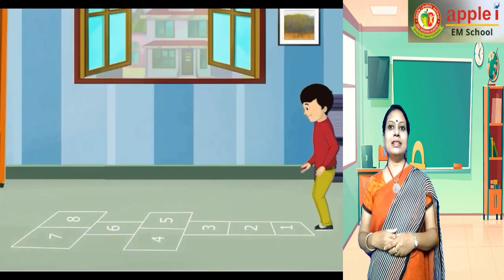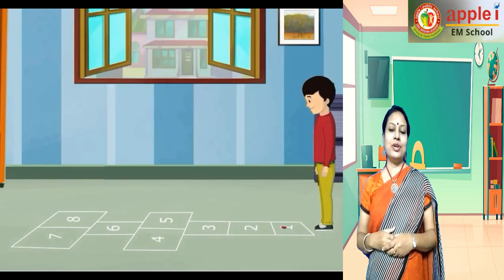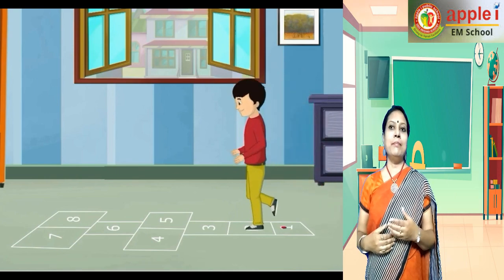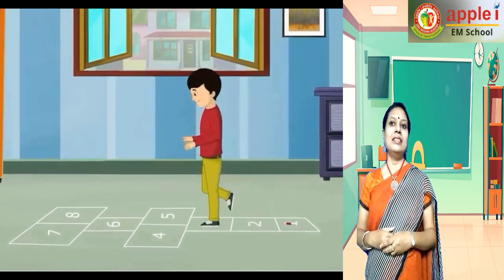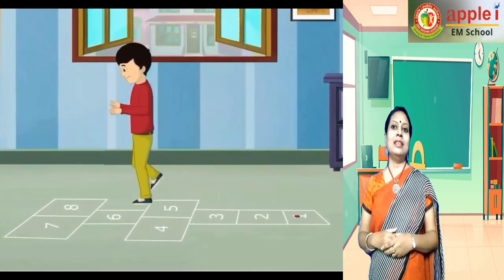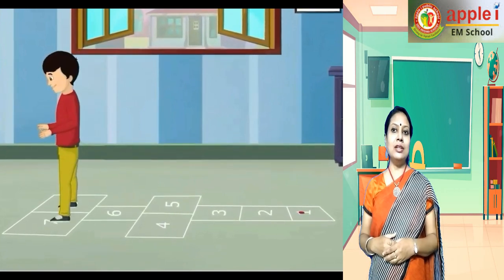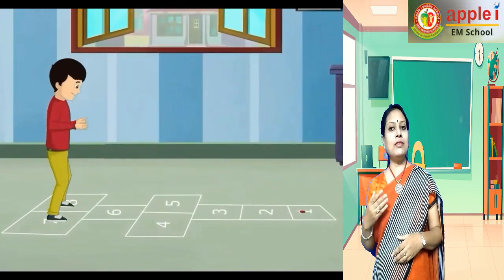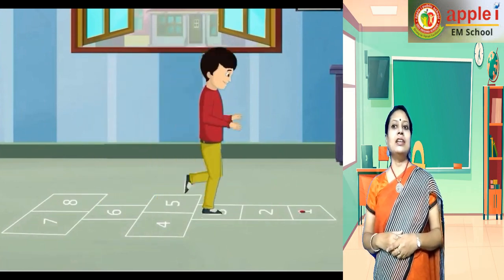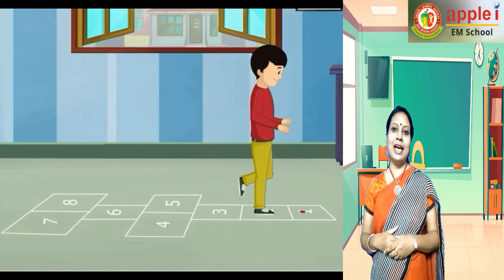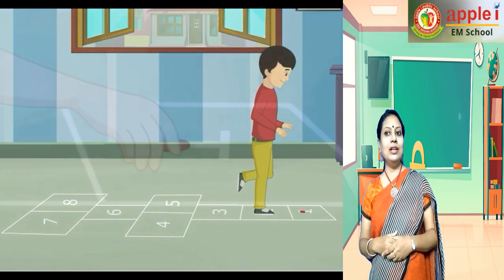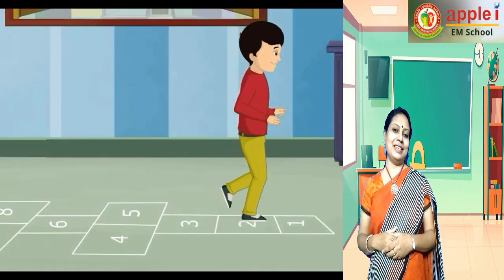Hopscotch is a simple yet skilled game. It requires physical agility and swiftness and tests the player's balance and precision. This traditional game acts as a learning aid also. It teaches us many things: to learn, to win and to lose, to observe keenly and to develop our maths and sensory skills. It also improves motor skills and hand-eye coordination, to plan and think logically. And above all, players really have fun playing this game.